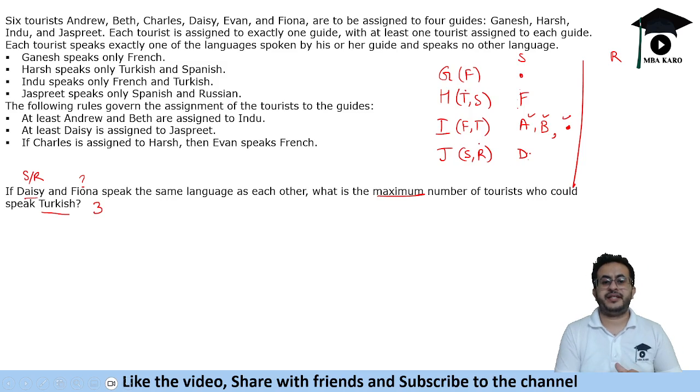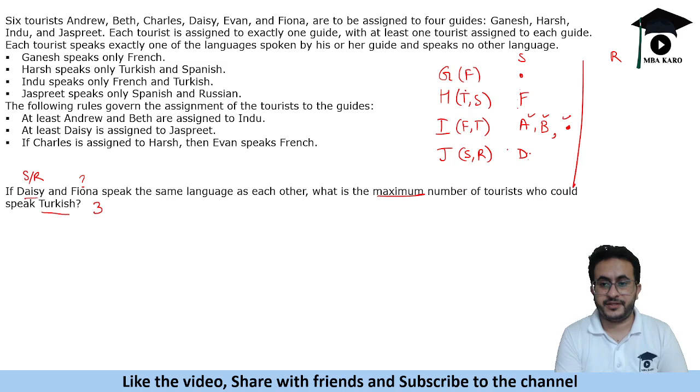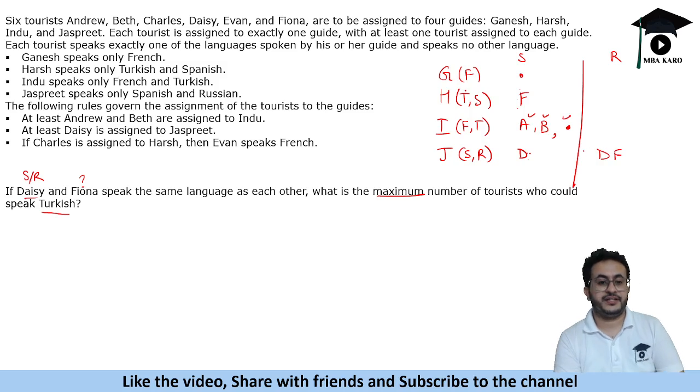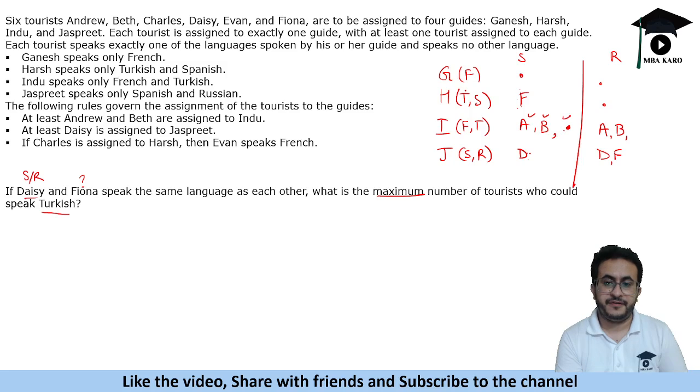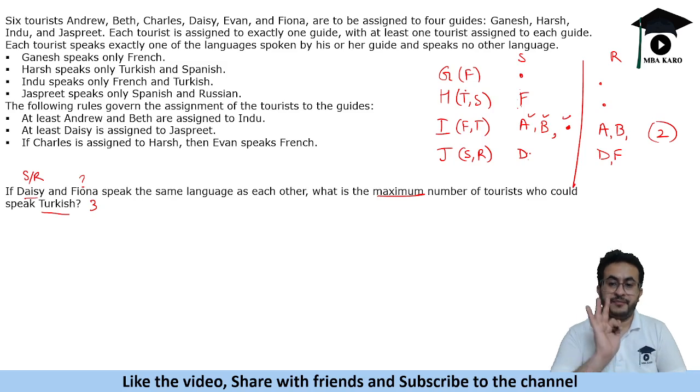Now let's take another case, like can we maximize this number further? Okay, so let's not put answer 3, let's see if we can further maximize it. So suppose both of them speak Russian, right? So Daisy and Fiona speak Russian. Okay, so we have put here, now A and B were here, and we need to put one person here. So we cannot take more than 2 in this case. But if you take Fiona here, we can have 3 people speaking Turkish. So this gives us only 2, this gives us 3. So we will choose the higher number. So we can have maximum 3 people speaking Turkish.